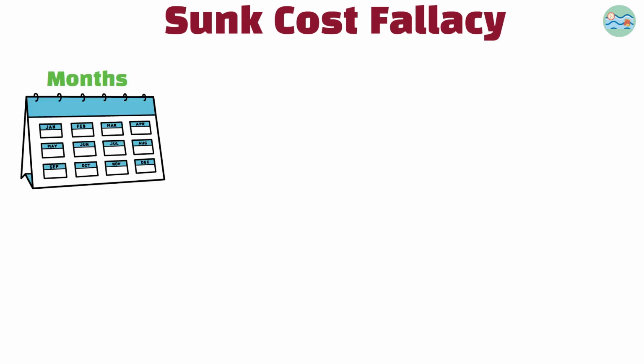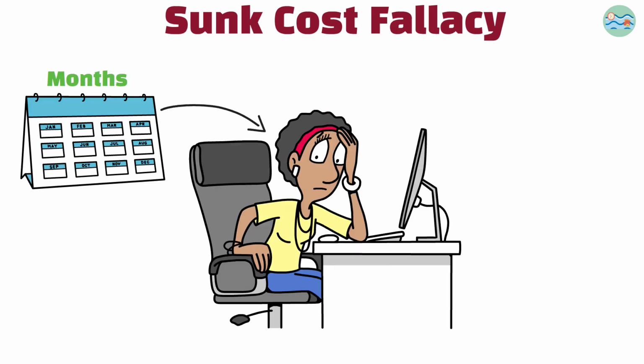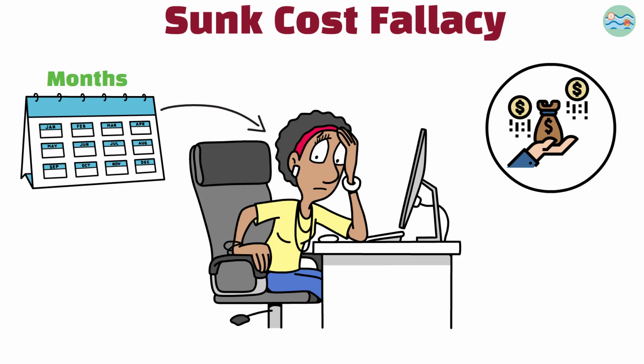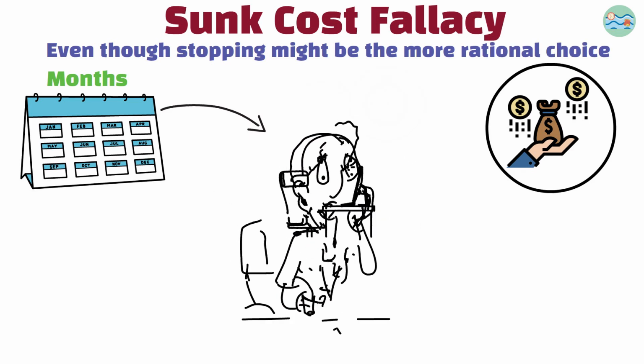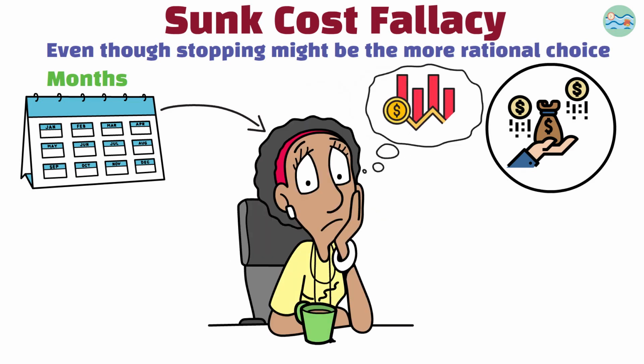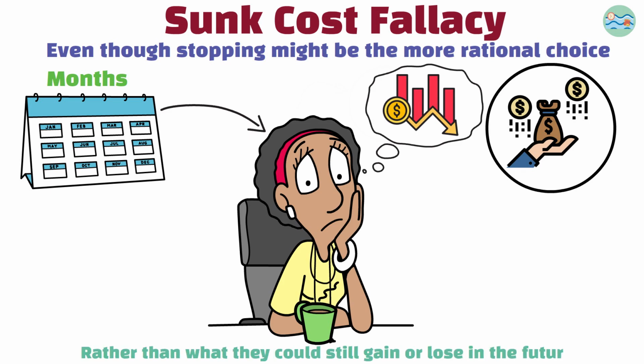For example, if you've spent months working on a failing project, you might continue investing in it just because you've already put so much time into it, even though stopping might be the more rational choice. This bias can lead to poor decision making as people focus on what they've already lost rather than what they could still gain or lose in the future.